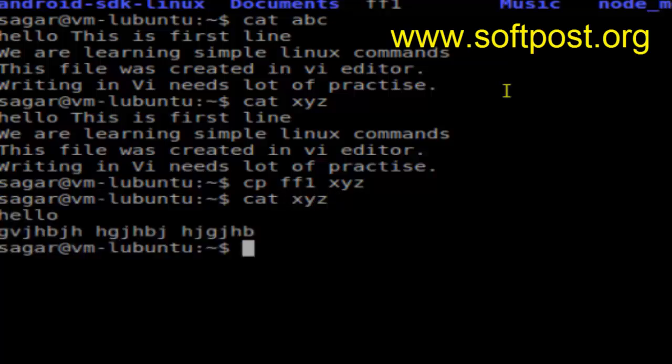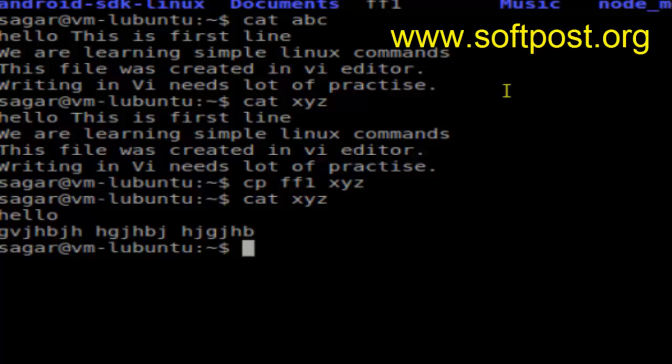The more important thing to notice here is that Linux did not ask whether you want to override that file, even though xyz already existed. So the copy command doesn't warn you by default,